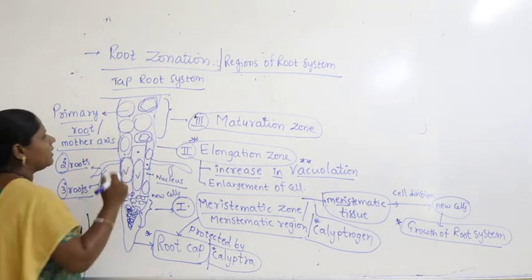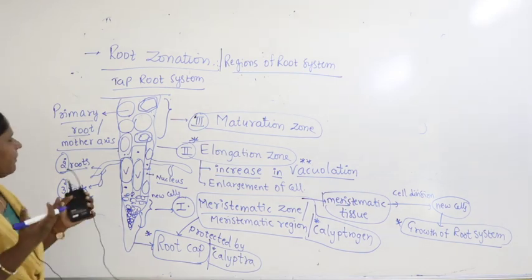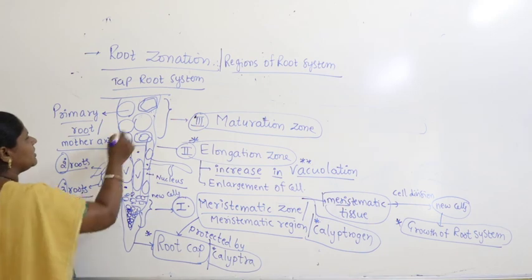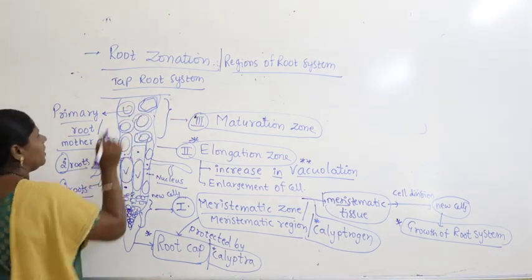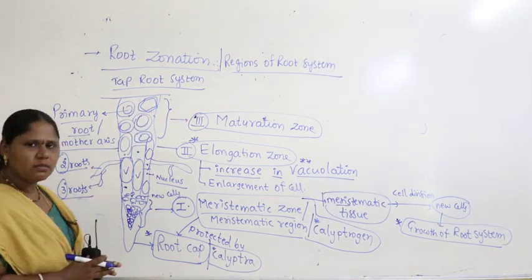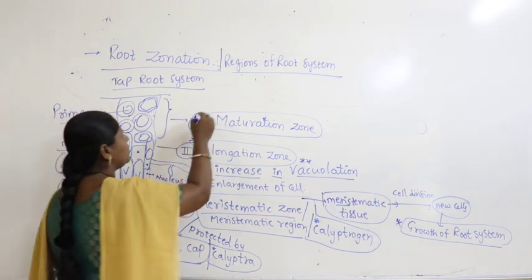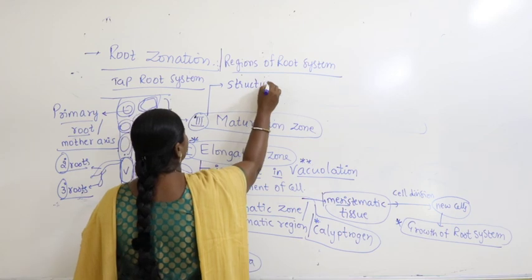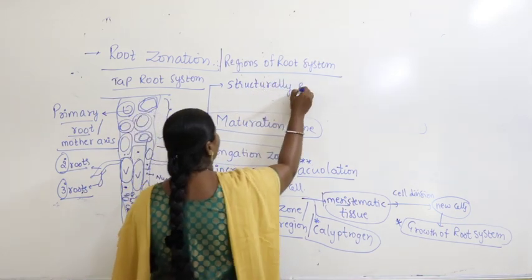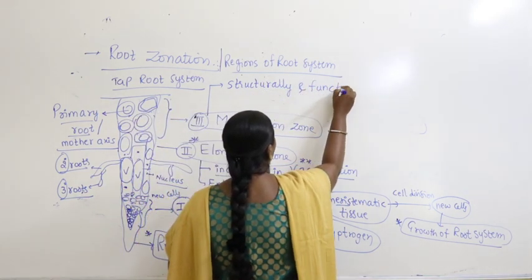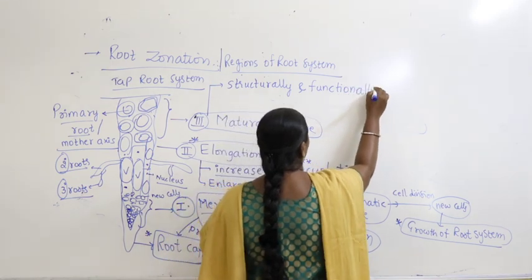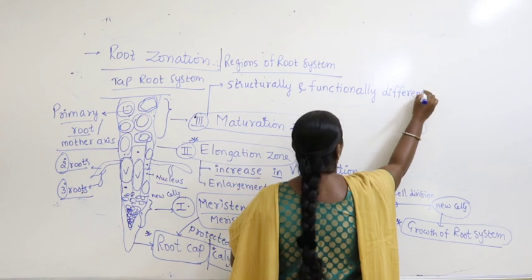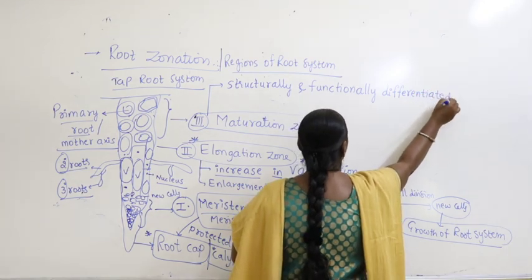They completely mature and take their total form of structure, and every cell is assigned a specific function. So what happens in the maturation zone? In the maturation zone, cells are structurally and functionally differentiated.